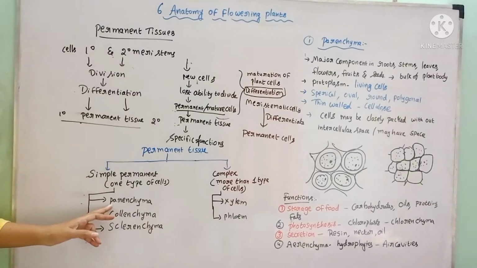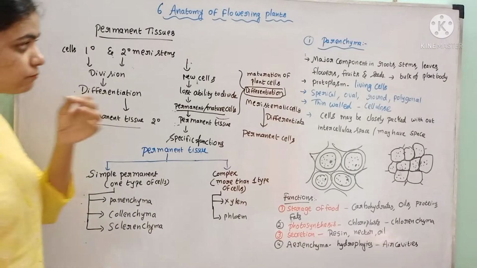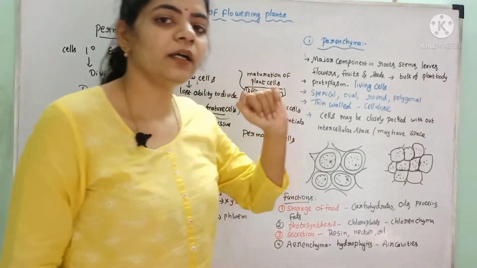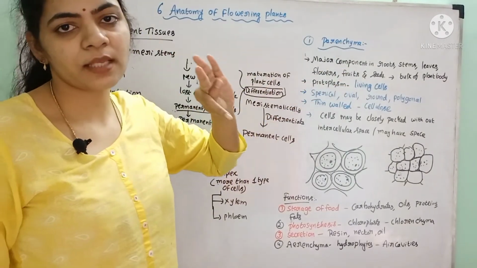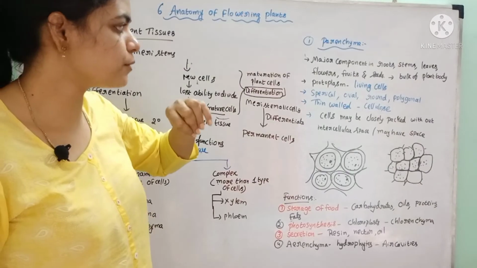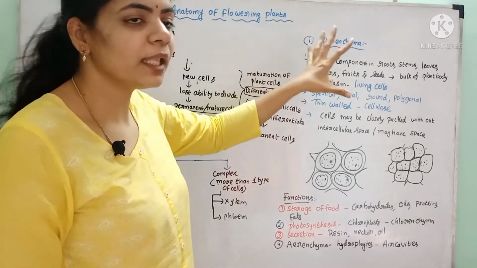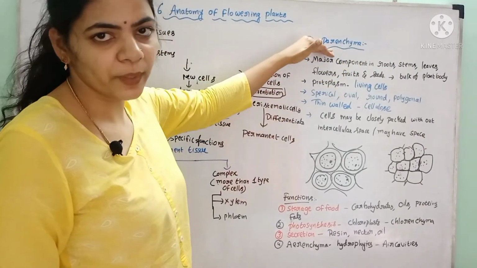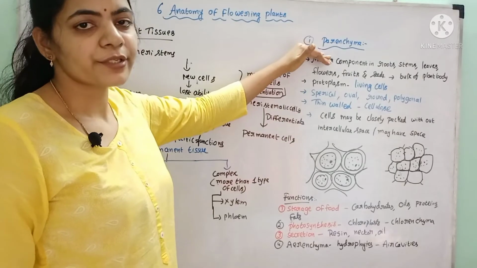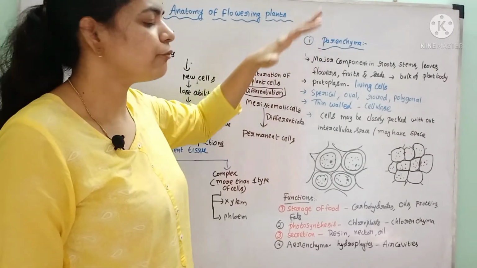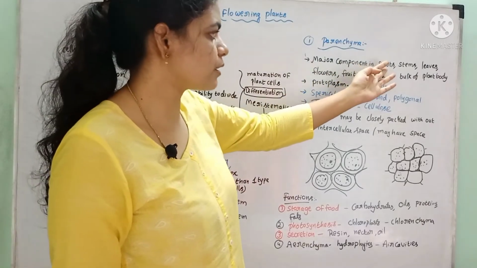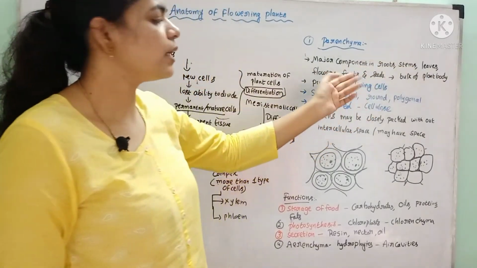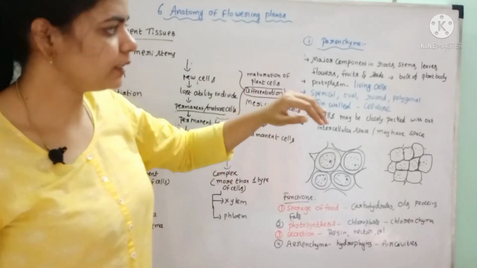Looking at the first one, parenchyma. Parenchyma forms a major component in roots, stems, leaves, flowers, fruits and so on. The bulk of the plant body is formed by parenchyma only. So these are the filling cells. They form the bulk of all these structures such as roots, stems, leaves, flowers, fruits, and also the seeds.